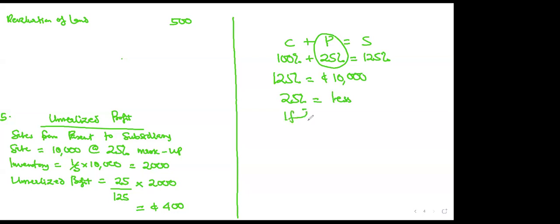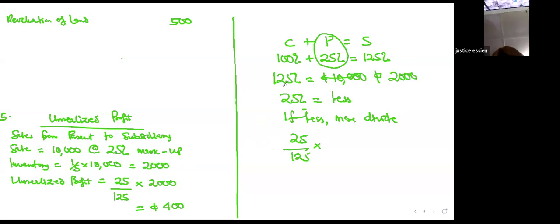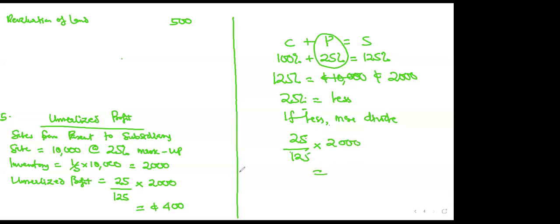If less, more divide, right? It means 25 over 125 times, sorry, the inventory was 2,000. So 125% is representing 2,000. Therefore, 25% will be less. If less, more divide. It means 25 over 125 times the 2,000. So this is what I'm doing here. Anytime it is a markup, the denominator should be 100 plus the profit, which is 125. If it is a margin, the denominator will be 100. Is that clear?